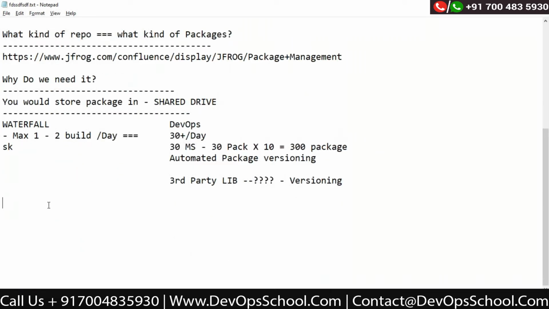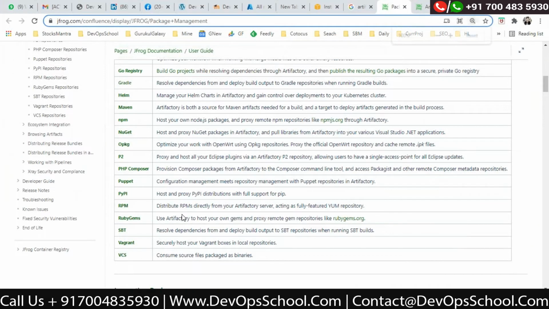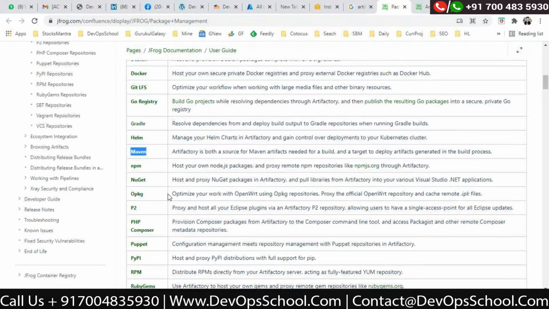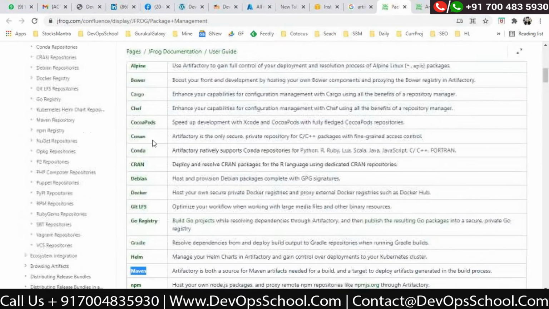Apart from that, one of the things is integration with DevOps tools. So here you have seen this. Today I'll cover two things, Maven and Docker. You see that Artifactory understands Maven. Artifactory understands your Docker stuff.